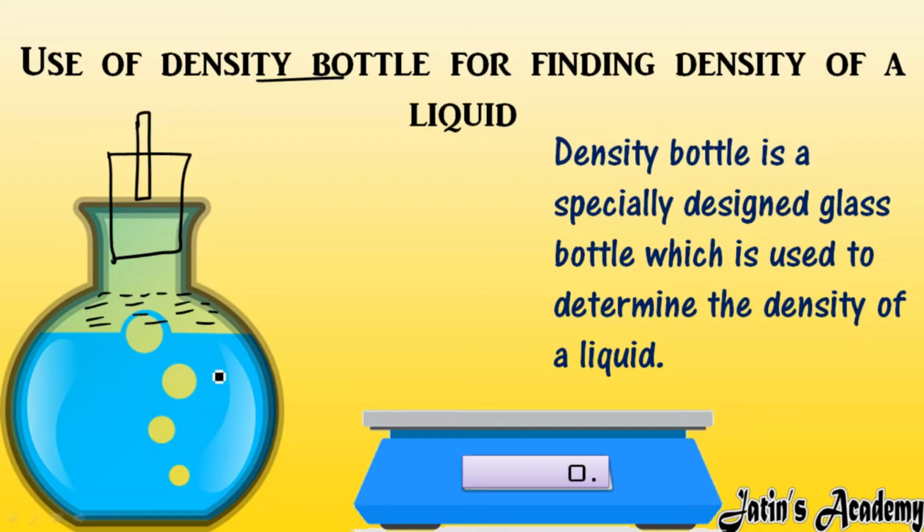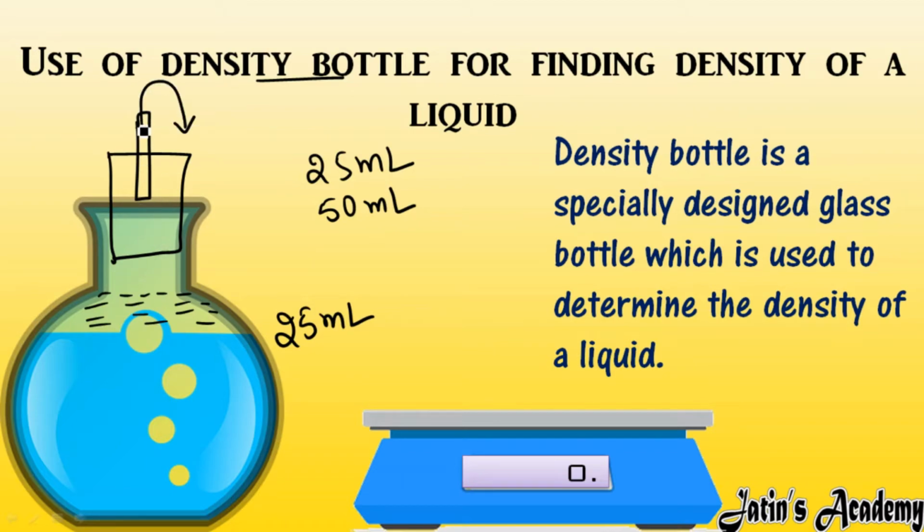Actually, a density bottle comes with an appropriate volume. For example, there is a 25 ml density bottle, a 50 ml density bottle, or other volumes are also there. Fine. So the exact volume of the density bottle is known. For example, this is a 25 ml density bottle, which means exact 25 ml of liquid only we are going to put. If we put extra liquid into it, then that extra liquid will come out from this capillary tube.